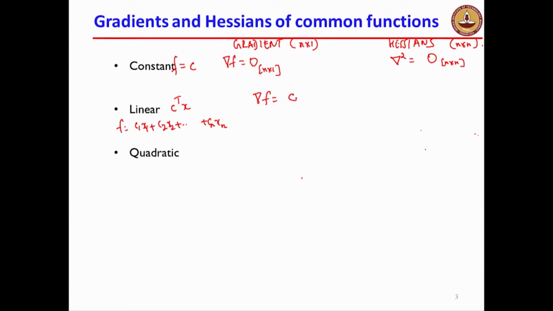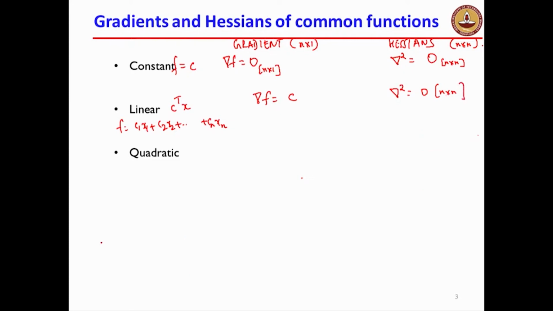It's just this vector C. Remember, C is an n-dimensional vector containing C1, C2, Cn, and it's a column vector. The gradient is just that vector itself if the function is linear. As you can imagine, the Hessian is also a 0 over here. It's a 0 matrix of size n cross n.